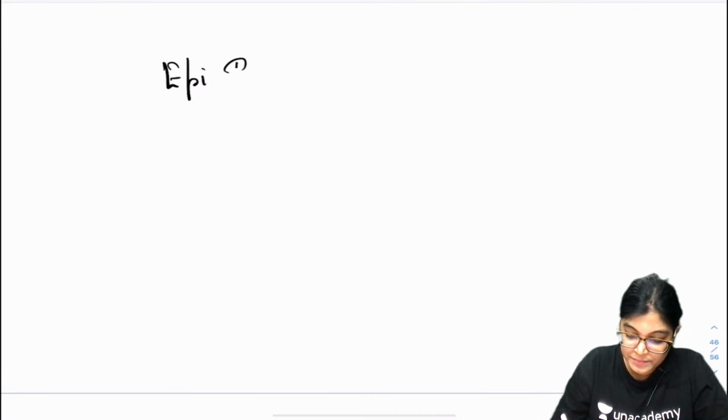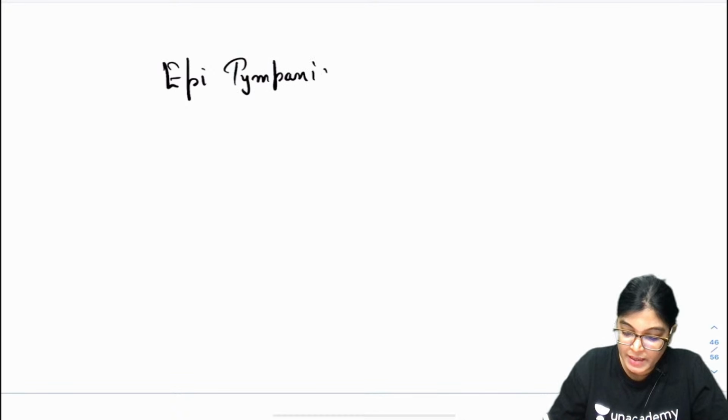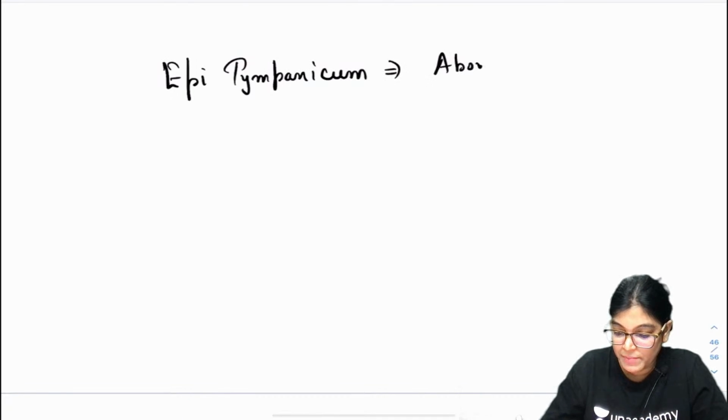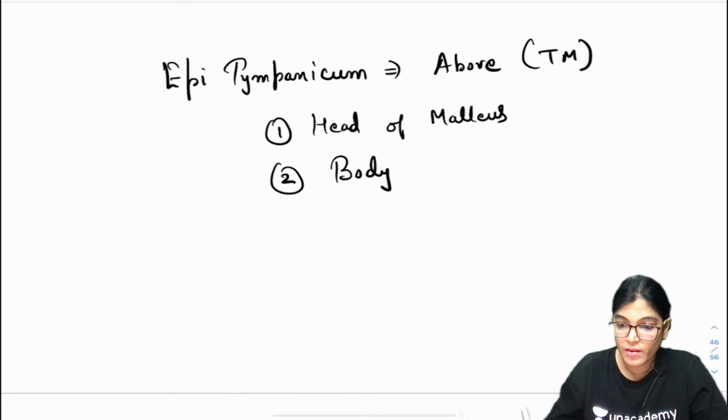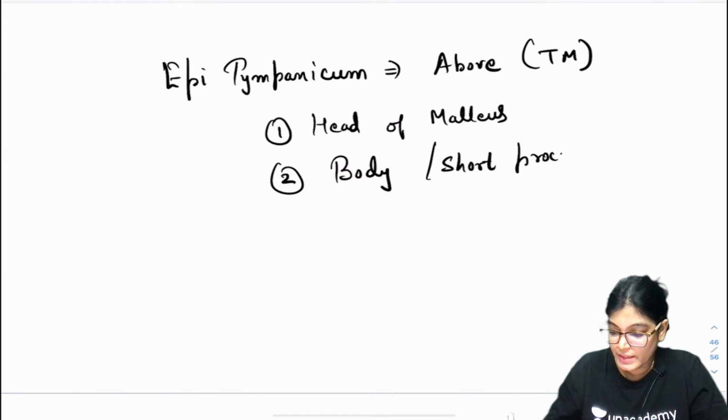Epitympanum is the part which is lying above the tympanic membrane, and the structures it contains are the head of malleus, the body and short process of incus.